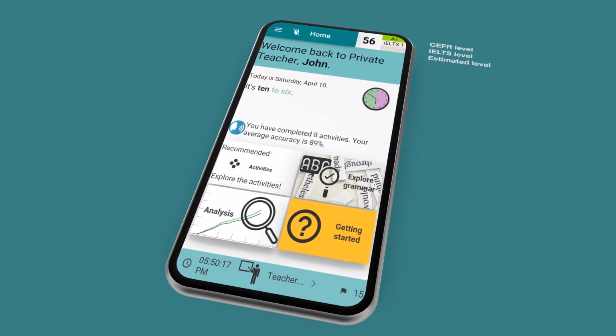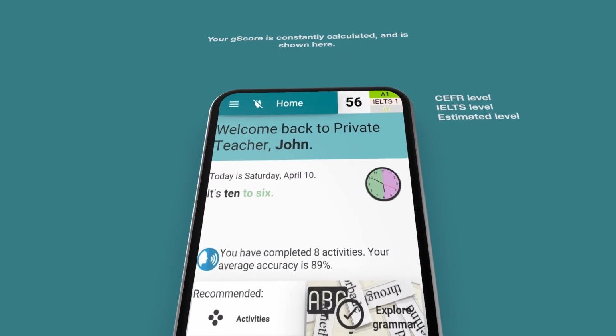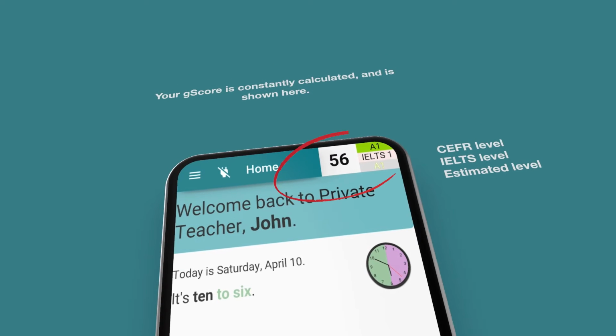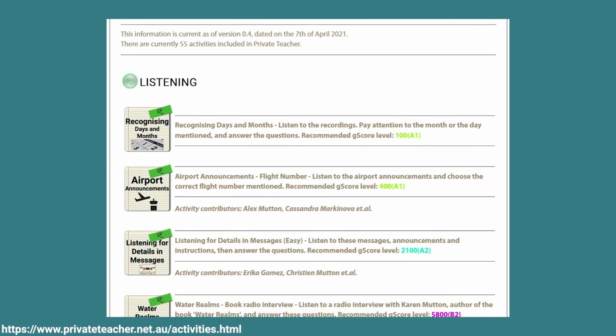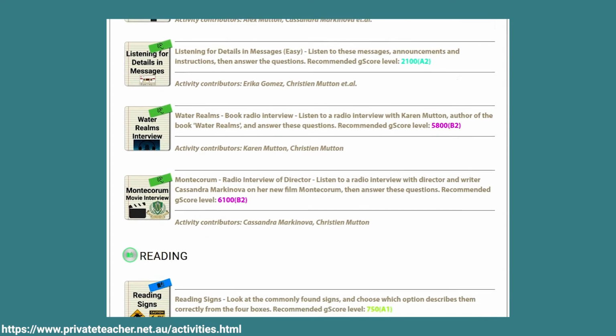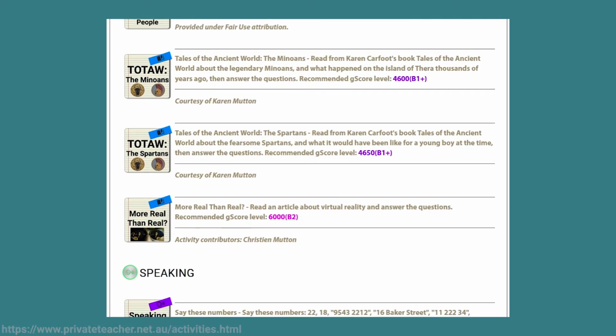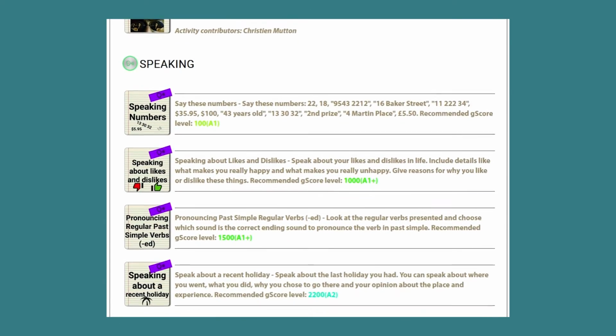These points are added up, and a general score of your English ability, called in program the G-score, is shown at the top of the screen. The higher your score, the better your English. As of Private Teacher 0.4, there are over 50 activities available to do, which tests many different aspects of your knowledge in English. Let's have a look at an example.